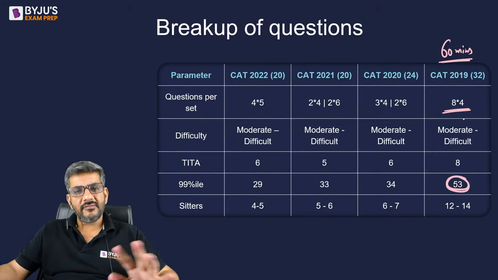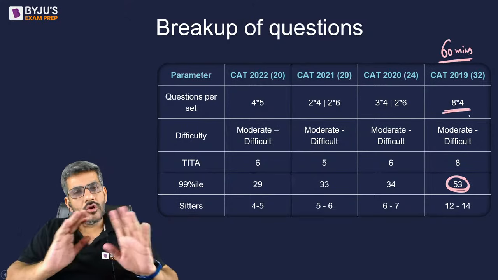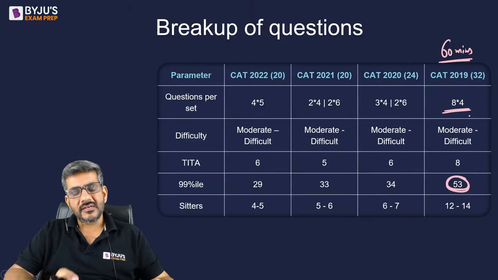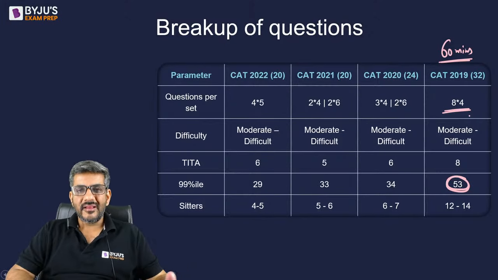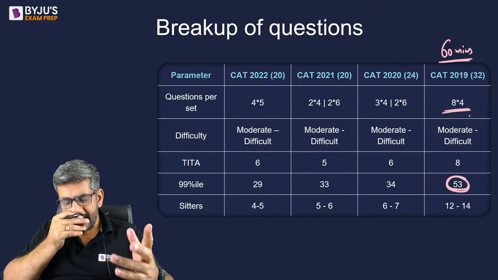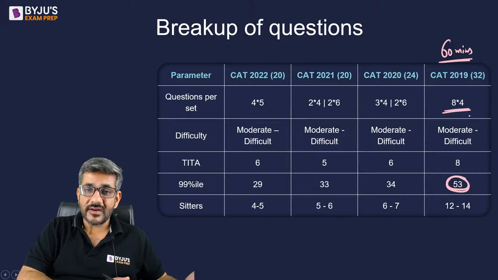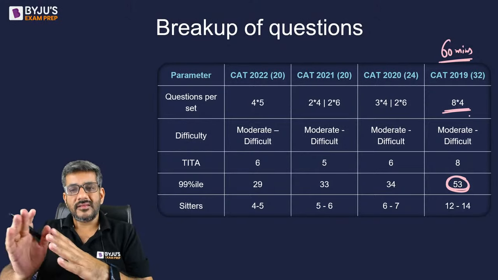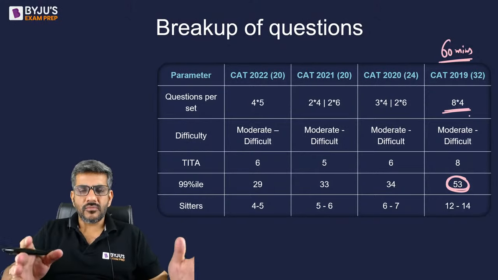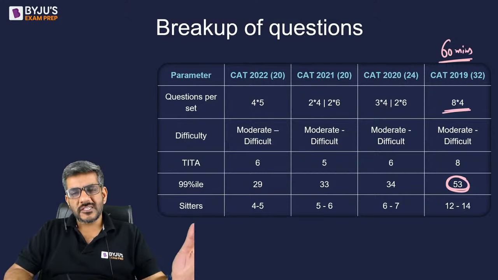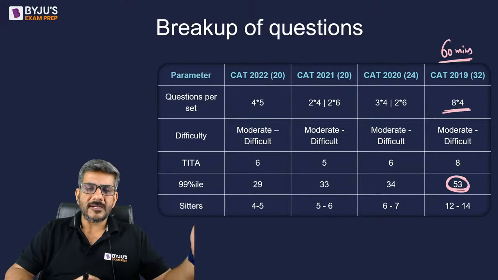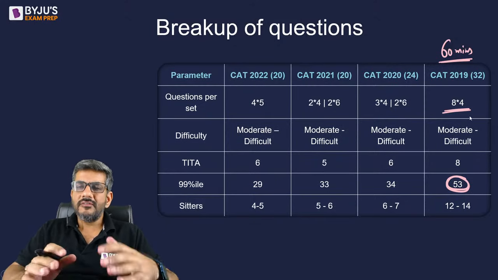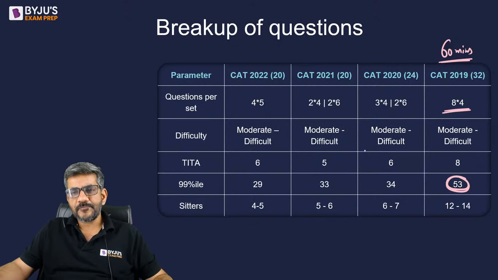The difficulty level of the LRDI section has always been moderate to difficult. Sometimes it is towards difficult, sometimes it is towards moderate, but in the last many years I have not seen an easy LRDI or a very difficult LRDI. Normally it is somewhere between moderate and difficult, because one of the sets would be easy, one or two of the sets would be difficult, one or two would be moderate. So always this kind of structure would be there.